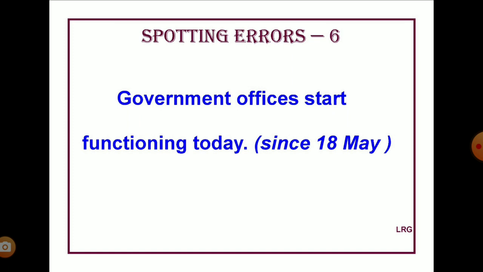While using these expressions starting with since and for, there is one point you have to remember. Never use duration or periods of time after since. For example, since 3 weeks, since 5 years is incorrect. Use only a particular point of time in the past after since. For example, since 6 o'clock, since morning, since last week, since September.